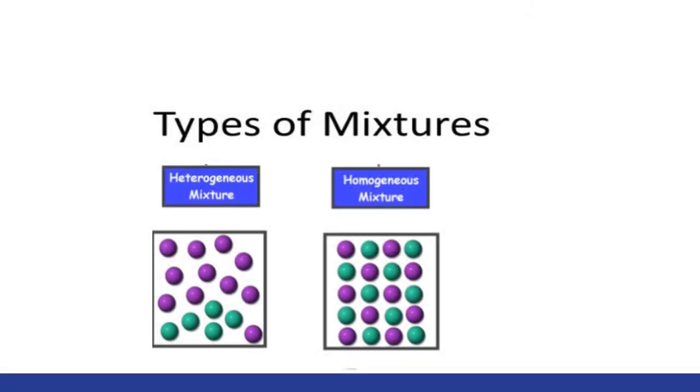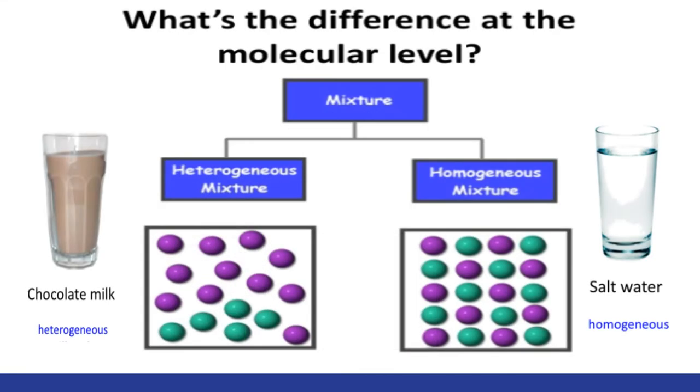We have two types of mixtures. Now, this I did not discuss in class. This is going to be brand new, and I need you to understand it because you're going to need this for sixth grade. You have a heterogeneous mixture and you have a homogeneous mixture. Now let's take a look at what these types of mixtures are. What's the difference at the molecular level?